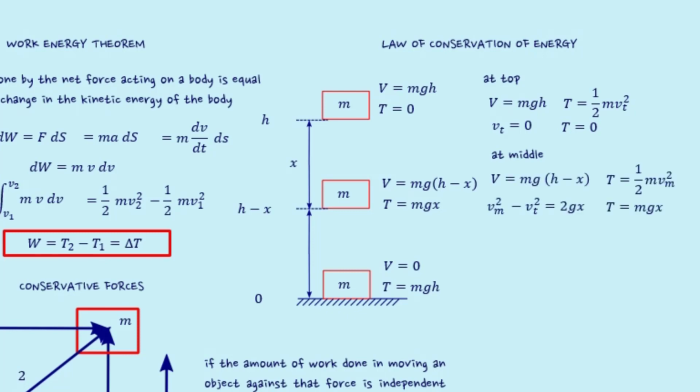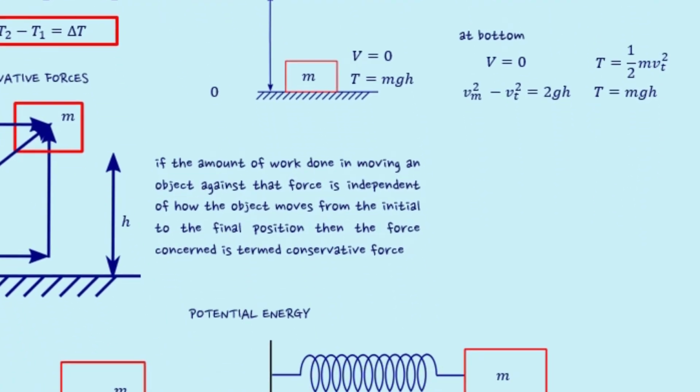And using the equation of motion, we can calculate the velocity of the object at that position, and in turn we can calculate the kinetic energy. It is found that kinetic energy becomes mgx. Similarly, just before hitting the ground, we can show all the potential energy gets converted to kinetic energy. It is clear from the outcomes that total energy remained constant.